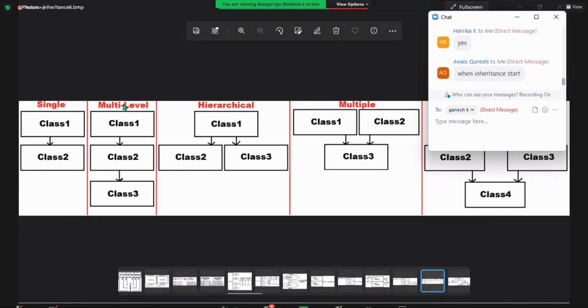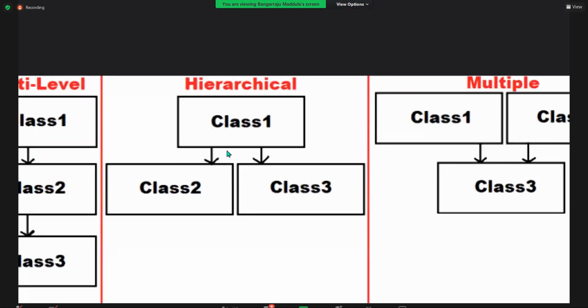So when did we come across this? Yesterday we came across multi-level. The first day programming started, single inheritance came. Third one is hierarchical: one parent, multiple children, more than one child. Not just 2 children, any number: 2, 3, 4. Did we come across this? When?